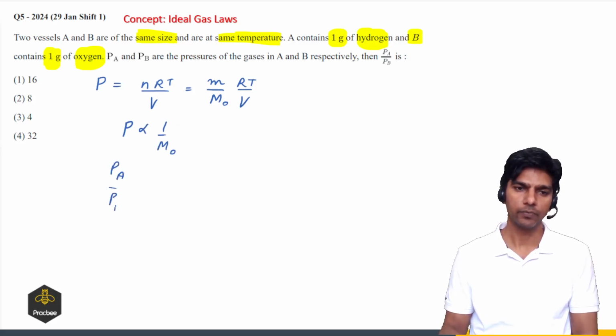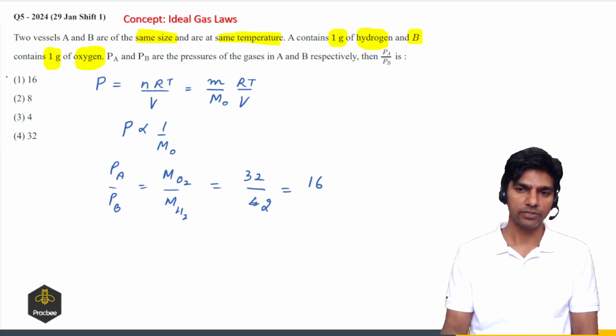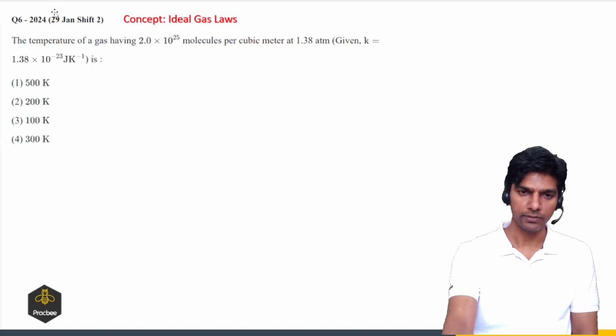So we can say PA upon PB, and in A we have hydrogen, right? So that will be molar mass of oxygen upon molar mass of hydrogen. So this is 32 grams, and for hydrogen it will be 2. So this comes out to be 16. So the ratio will be 16. So option 1 is the right answer.